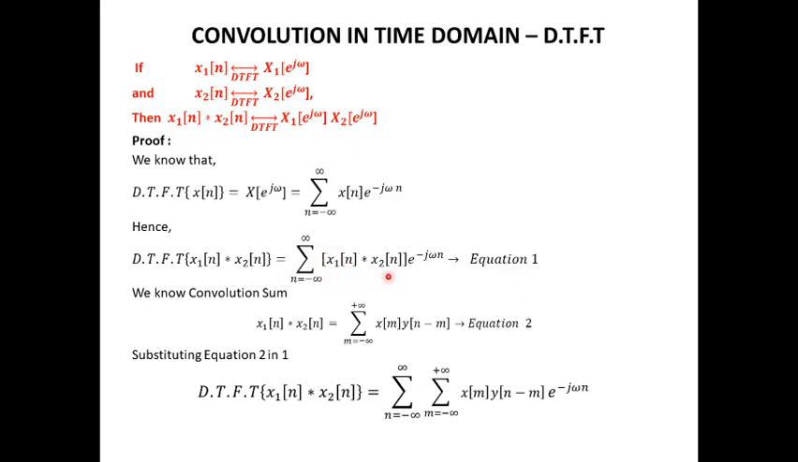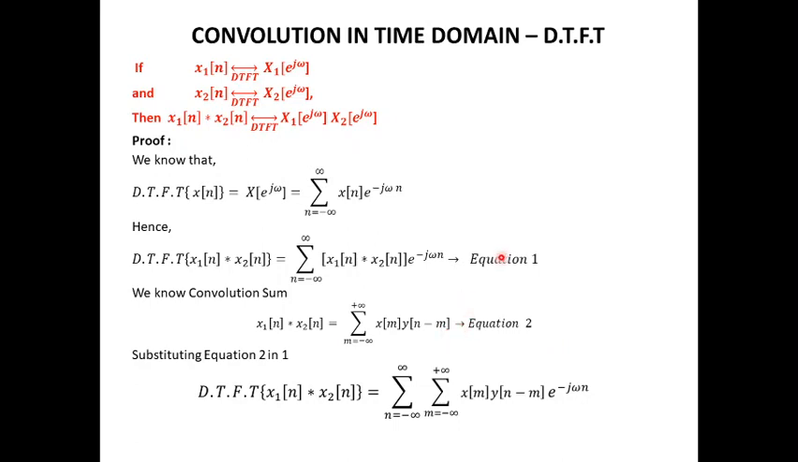Since this is a convolution, we need to apply the formula for the convolution sum. So the convolution sum is given as x1 of n convolution x2 of n equal to summation m equal to minus infinity to infinity x of m y of n minus m, which is nothing but the formula for the convolution sum.